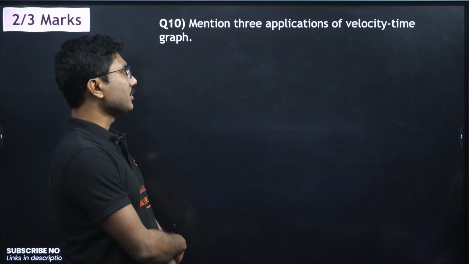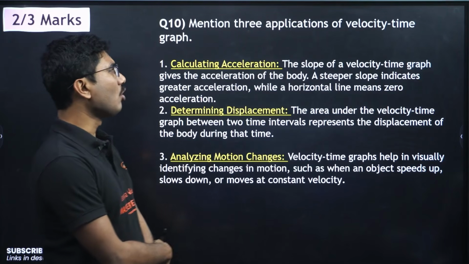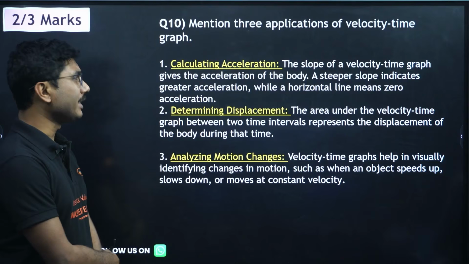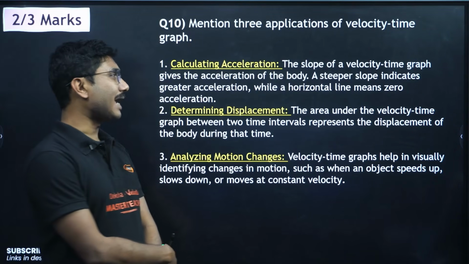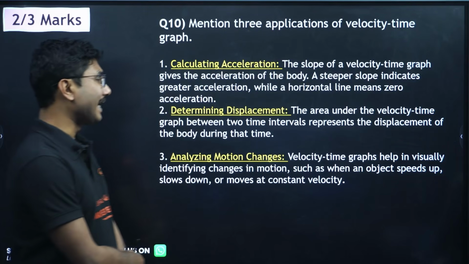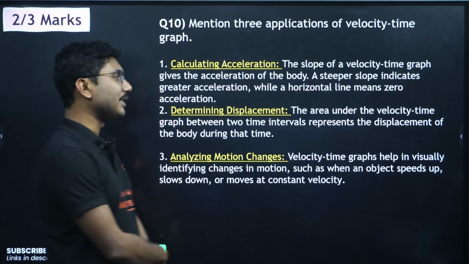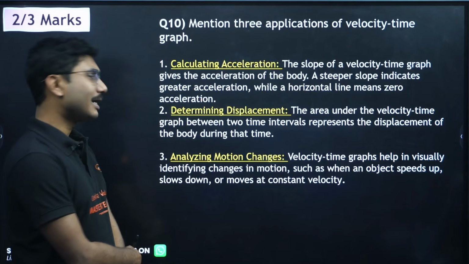Mention 3 applications of velocity time graph. First, calculating the acceleration: the slope of a velocity time graph gives the acceleration of the body. A steeper slope indicates greater acceleration, while a horizontal line means no acceleration. Second, determine the displacement: the area under the velocity time graph between 2 time intervals represents the displacement of the body during that time.